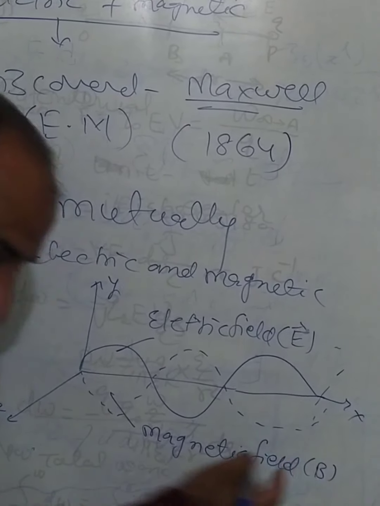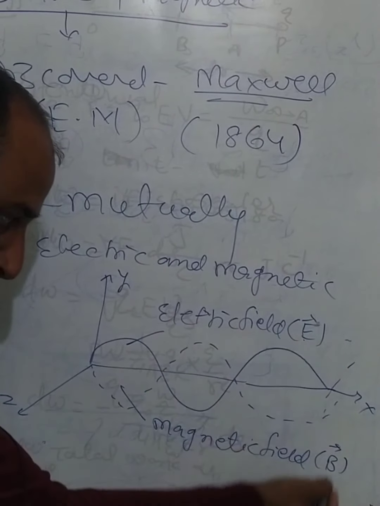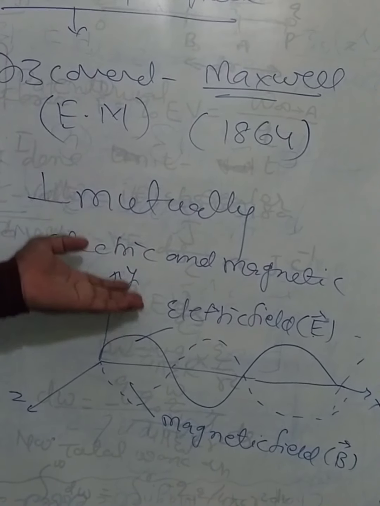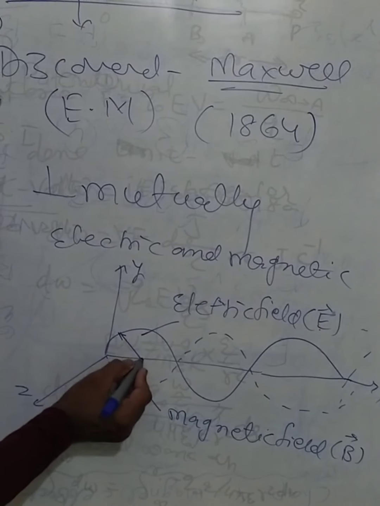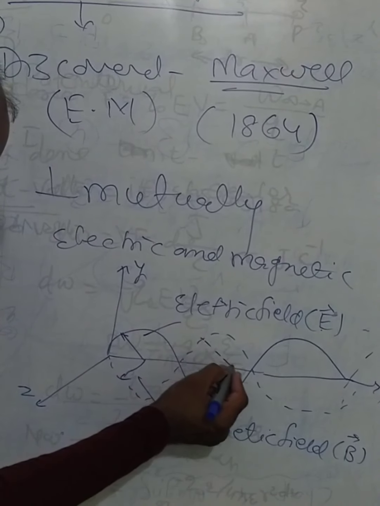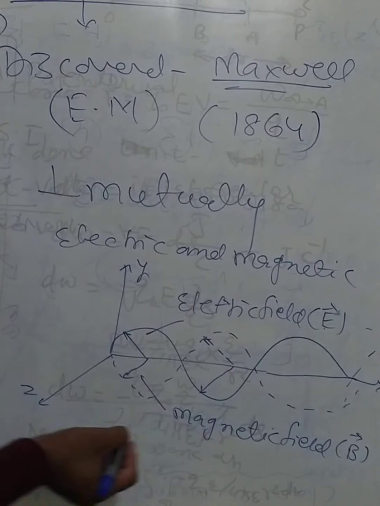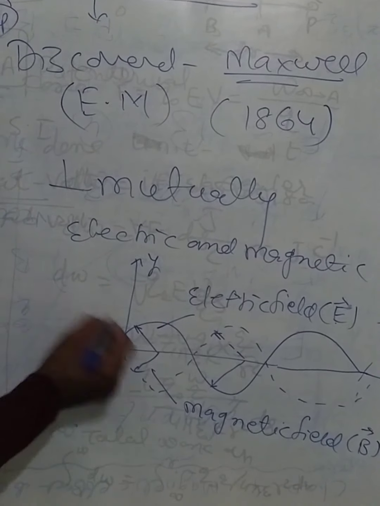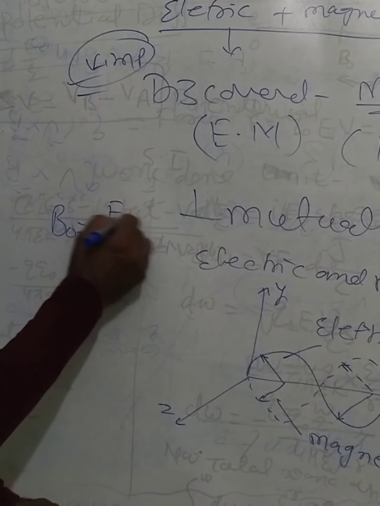Sometimes they ask this question for 2 marks. They make blanks. In the first blank you will write the electric field upside and the magnetic field downside. Due to electric and magnetic fields, mutually perpendicular to each other, the waves are produced, and these waves are called electromagnetic waves. This is the region of the electric field and this is the region of the magnetic field downside.